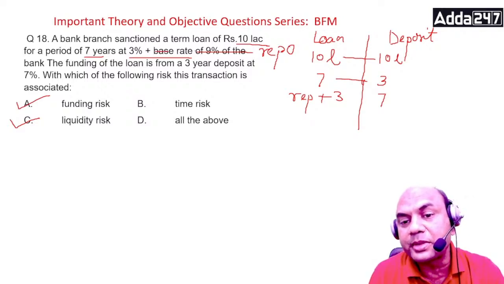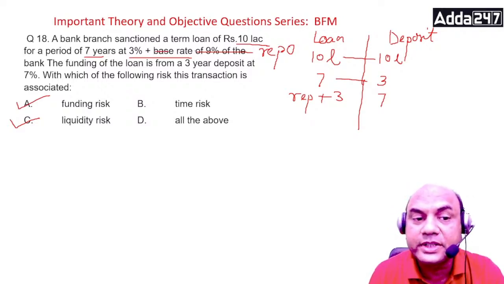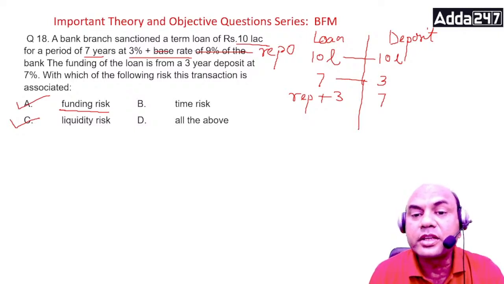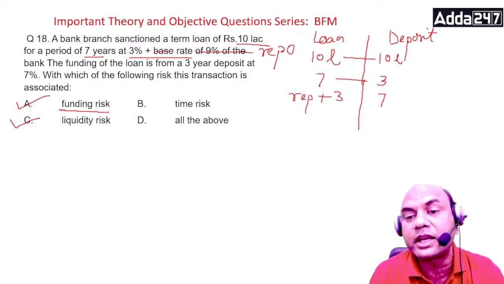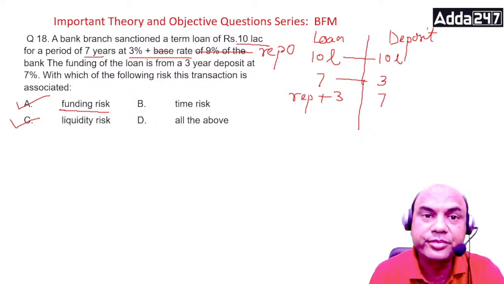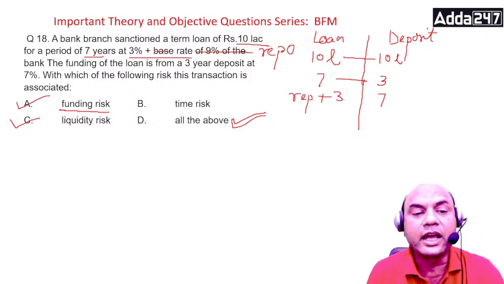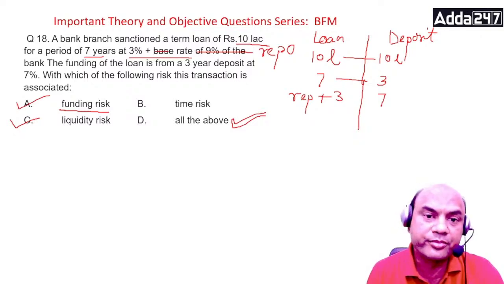Similarly, for this repo plus 3 and 7, here also you will be facing the funding risk. So funding risk will be affected over here because of this time and because of this rate also. Because if the repo rate tomorrow decreases or increases, then your bank will be in a problem depending on whether it's above 7 or below 7. So all of the above is the answer. The bank will be faced with all the types of risks: funding, time, liquidity, all of them.